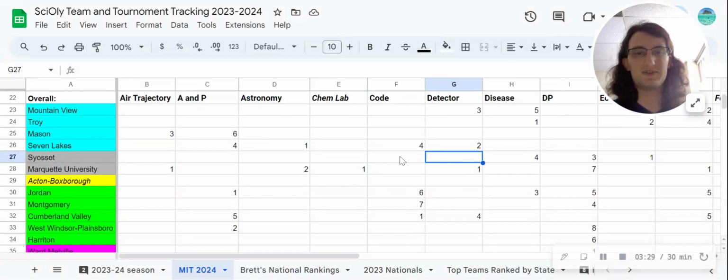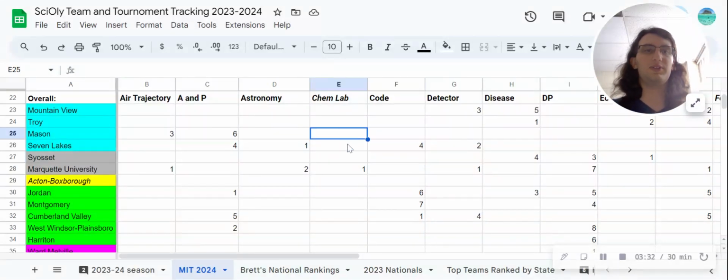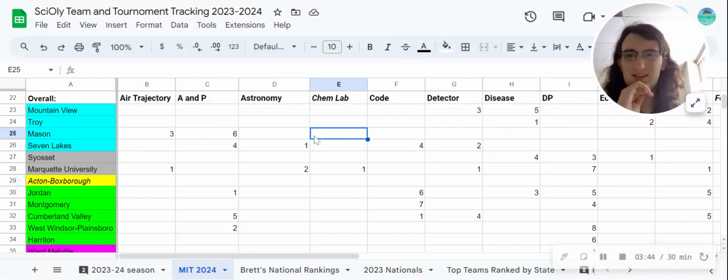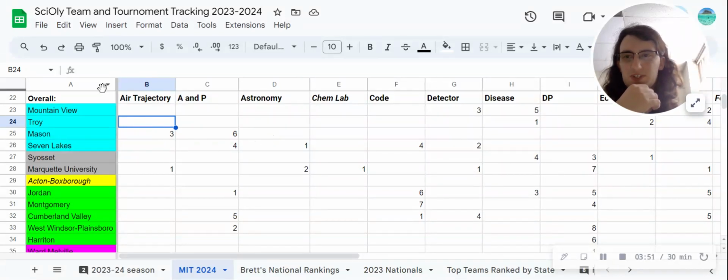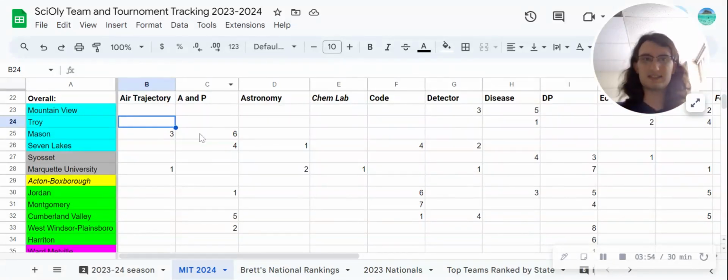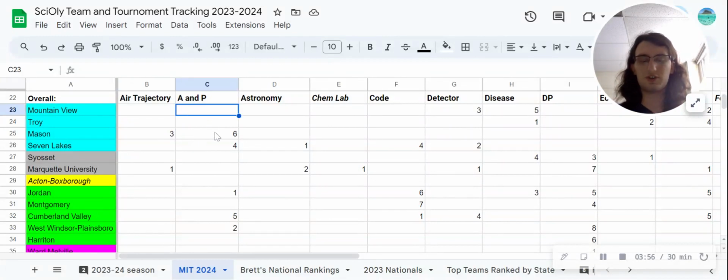My SOAPs predictions, if you watched my SOAPs analysis video, you'll know that my predictions for SOAPs were horribly inaccurate. Something like 30 some percent of my predictions were right. So not the greatest record, but we'll see if we can improve with this tournament. But yeah, just take these with a grain of salt, of course. And that's the other thing, is that teams, of course, are improving in these events every day. Every time they go to their sessions or they work on their events at home, they're getting better.